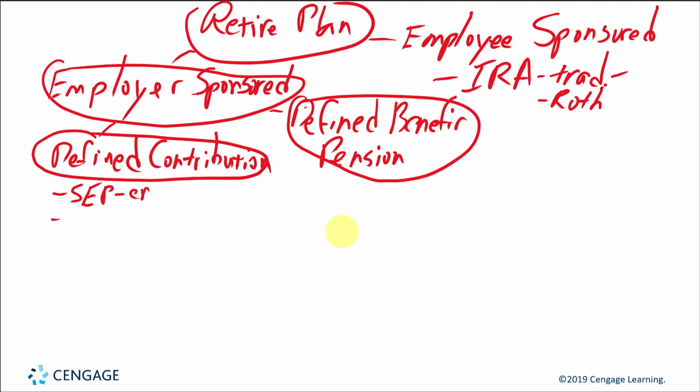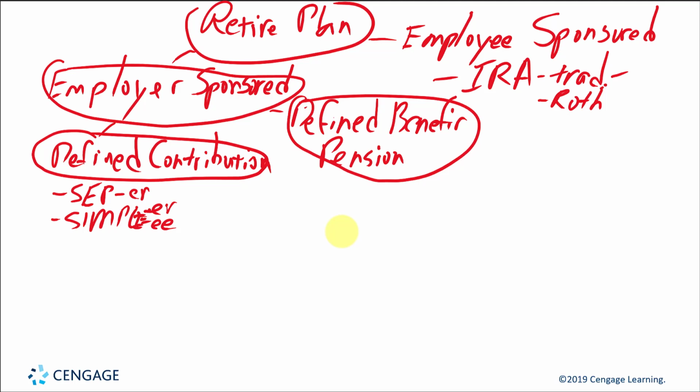The other one mentioned, again another acronym, is called SIMPLE. And here, both the employer and employee can contribute into the plan. Sometimes there's a matching amount the employer puts in based upon what the employee puts in, or the employer just puts it in anyway, no matter if the employee puts it in or not. Okay, that's a simple plan. Both employer and employee can put in.